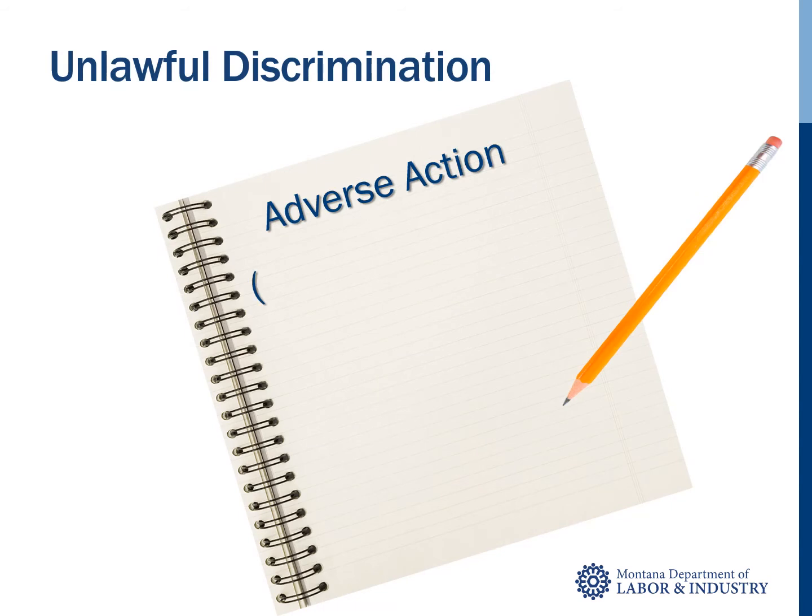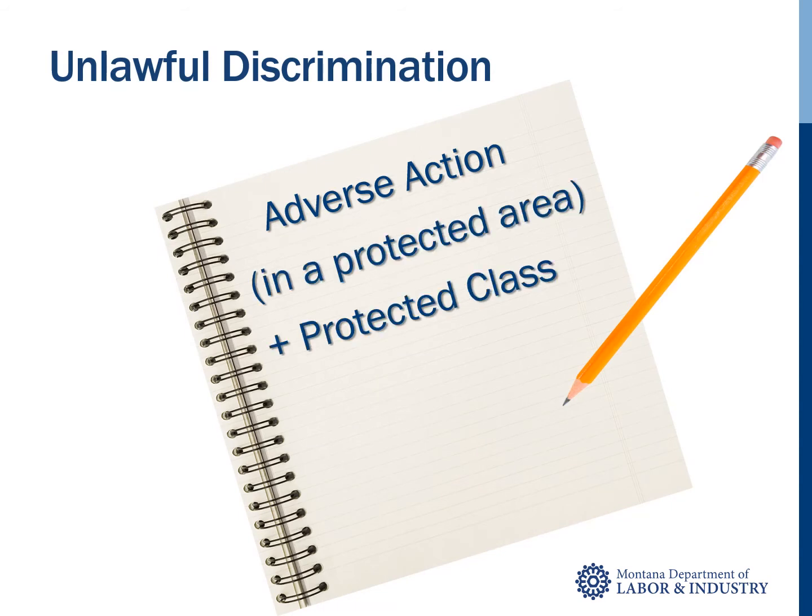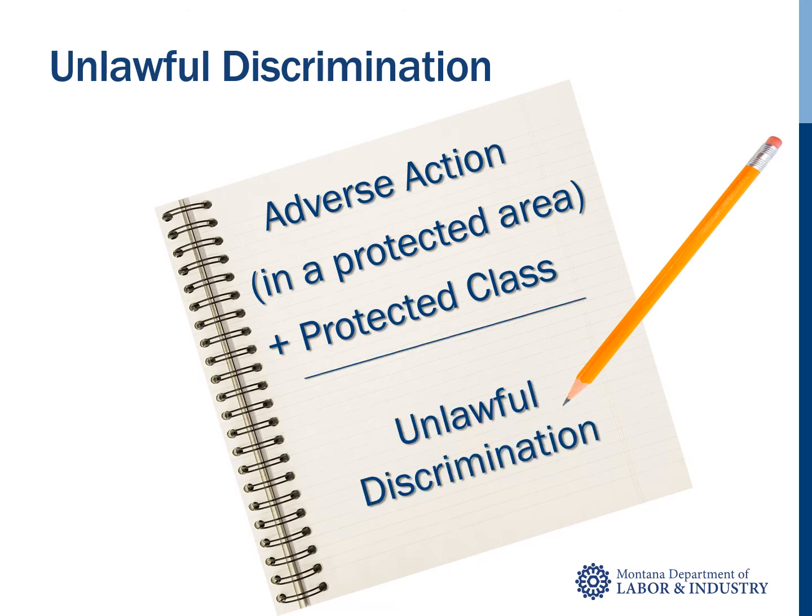In order to understand what discrimination is, we must first define it. Unlawful discrimination can be simply defined as an adverse action taken in a protected area against an individual because of his or her protected class status.